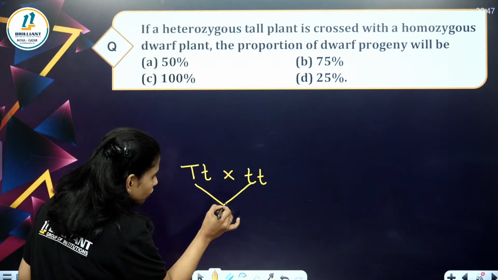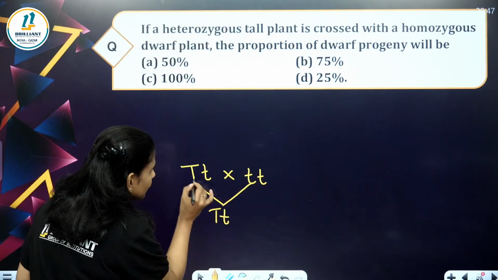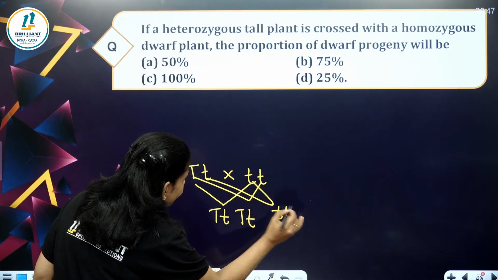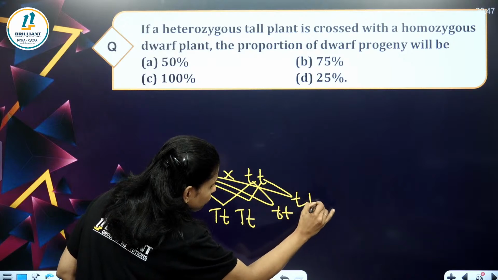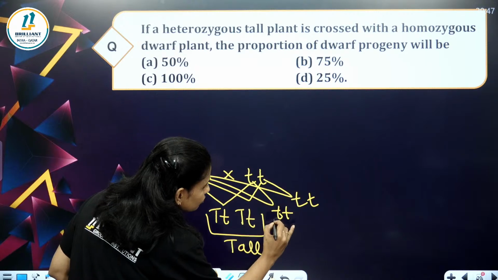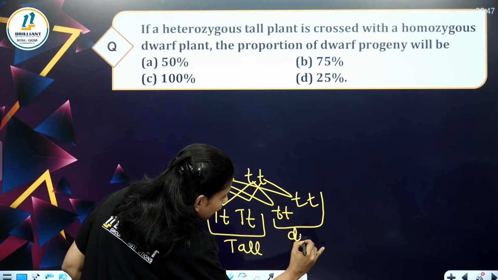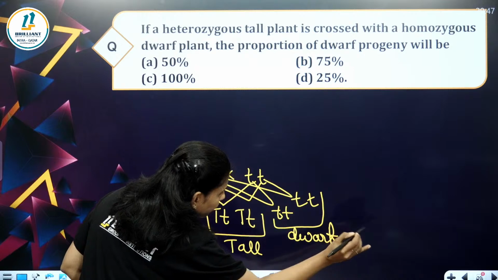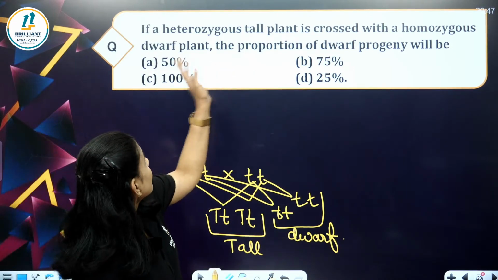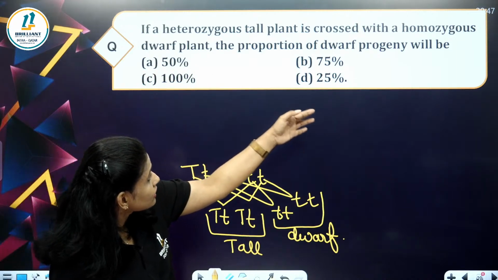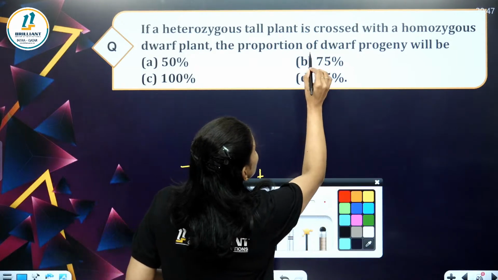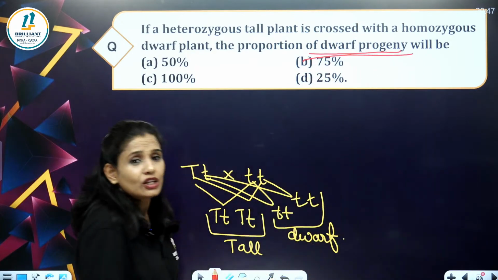See, we'll be getting capital T, small t. Again, capital T, small t. Small t, small t. Small t, small t. Here, the capital T ones are tall and small t, small t is dwarf. So what is the question here? If a heterozygous tall plant is crossed with a homozygous dwarf plant, the proportion of dwarf progeny will be?